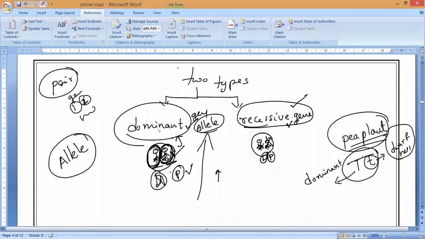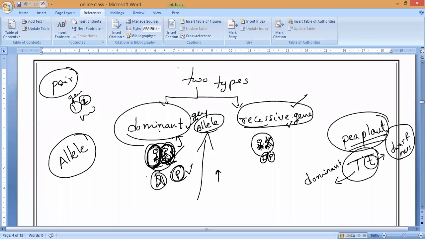In a dominant gene, even though the second gene is present, the first gene itself will take the dominance. It will decide itself, without concern for the second one, how the organism should appear. In the recessive case, it is not going to happen like that. So that is what we call a dominant gene and a recessive gene. And remember, a single recessive gene cannot decide the appearance of an organism.